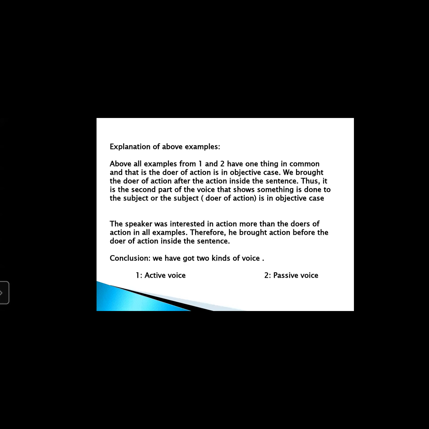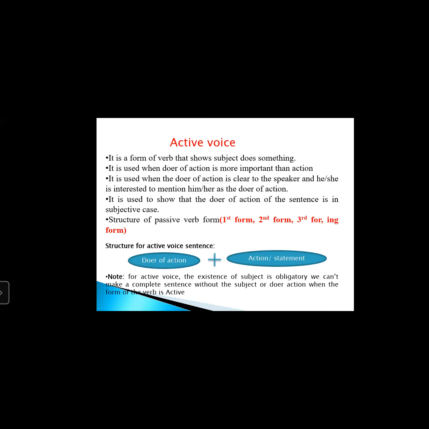So similarly, when you are interested in the doer of action, you will go for active voice form. And when you are interested in action, you will go for passive. Now let's come to active voice form one by one. We will now read it separately, individually. Active voice is a form of verb that shows the subject does something. Okay? The subject itself performs an action. It is used when the doer of action is more important than the action. Is this also clear to you?